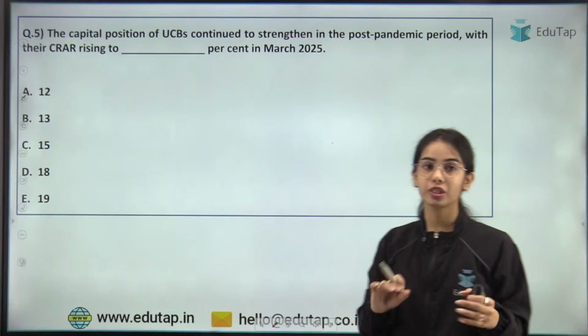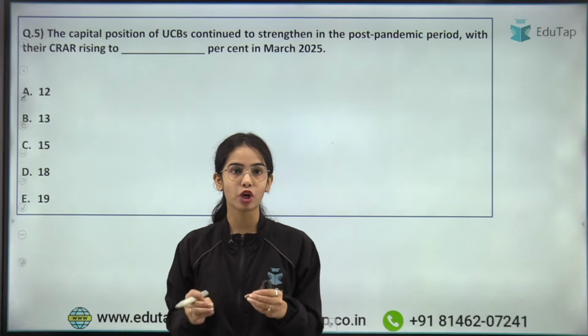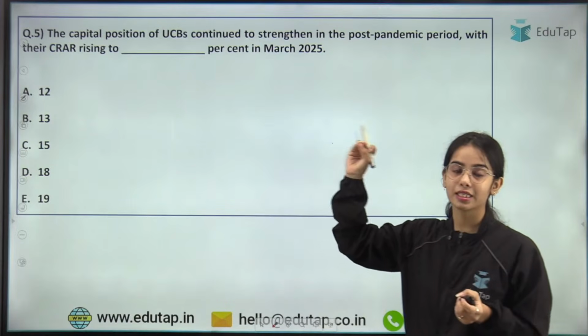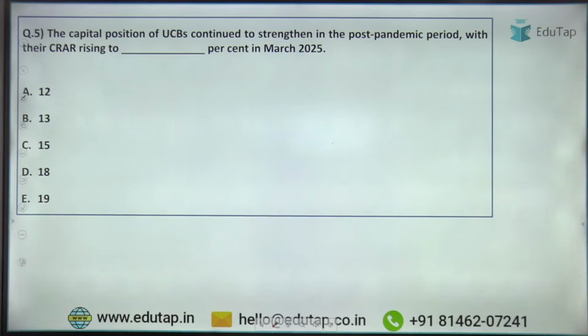Now coming to the next question. A direct question can come in Phase 1. In Phase 2, the capital position of the urban cooperative banks continued to strengthen in the post-pandemic period with their CRAR rising to what percentage in March 2025? Try to answer this.